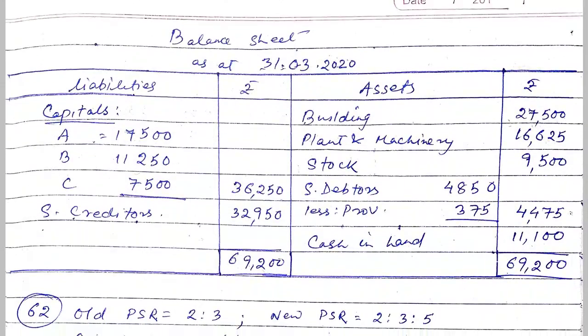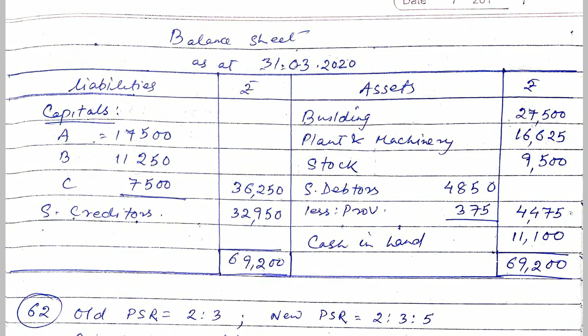Now see the balance sheet. So according to revised values, we will prepare the balance sheet. On the asset side, building 27,500, plant and machinery 16,625, stock 9,500, sundry debtors 4,850 is given in the question. Now less provision for doubtful debts 375. After deduction it is 4,475. Cash in hand as we calculated is 11,100.